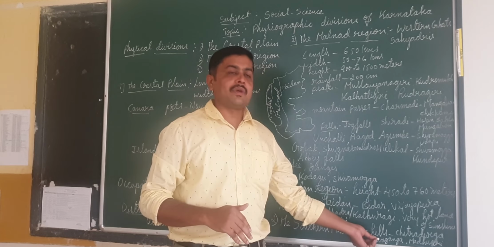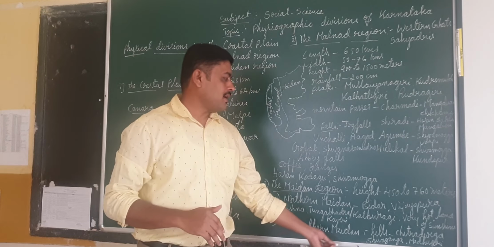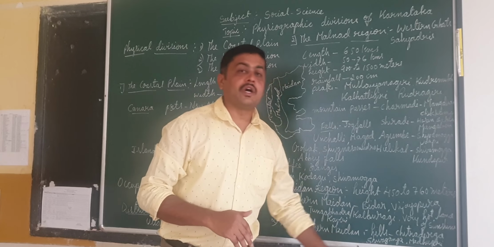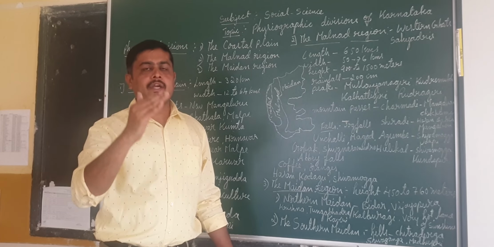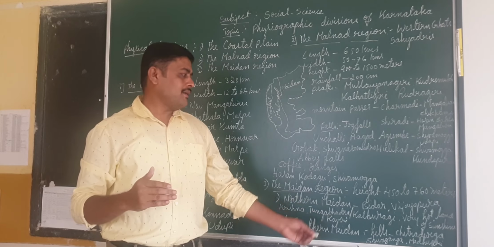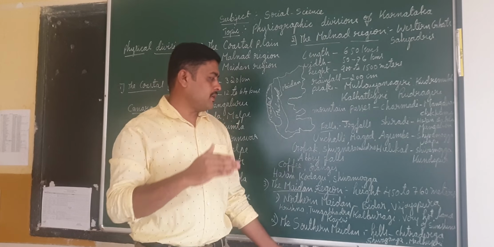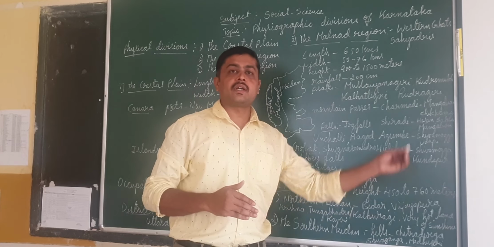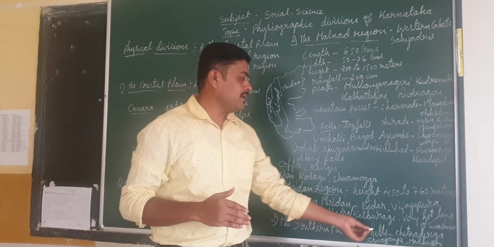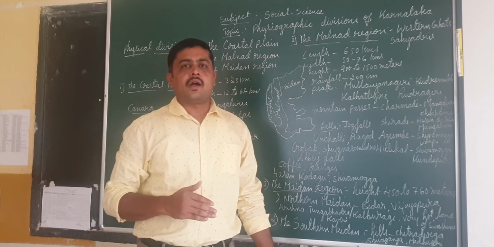In that we can mention Chitradurga, Shivganga, and Madhugiri. Chitradurga fort is there, that hill will come under this region. Shivganga hill is also very important, and Madhugiri.